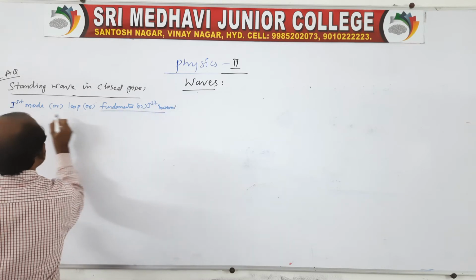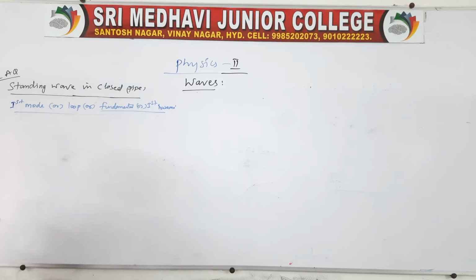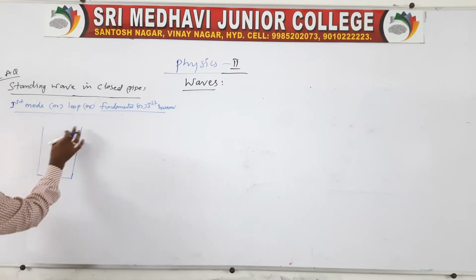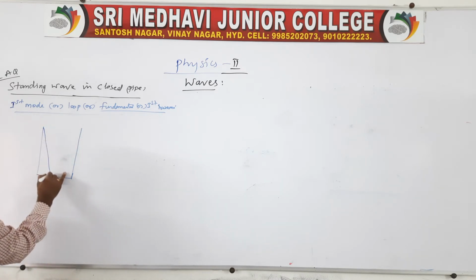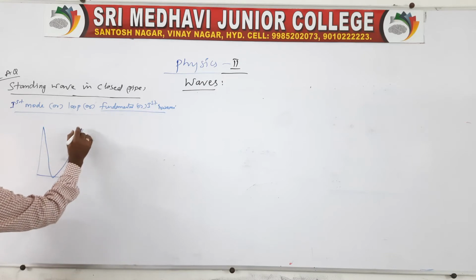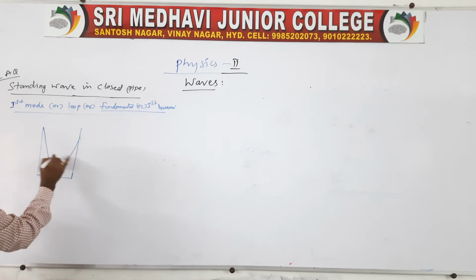Here one mode, in the case of a closed pipe, as we just discussed, consists of one node and one antinode. The wave comes and is reflected like this. The wave is incident at a point and it is reflected.